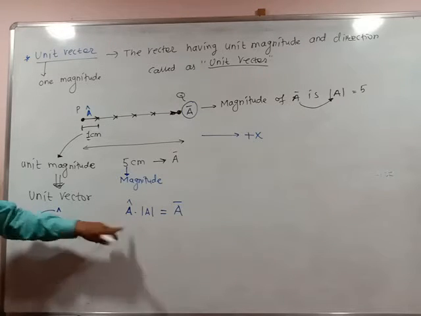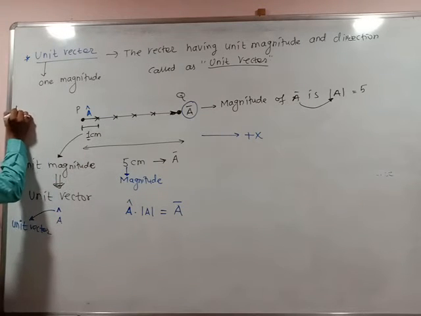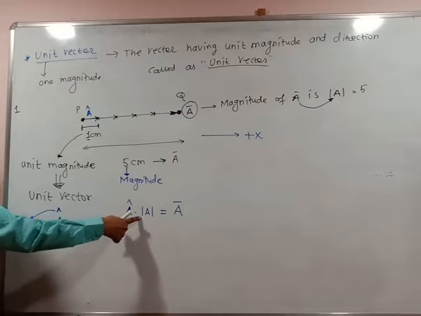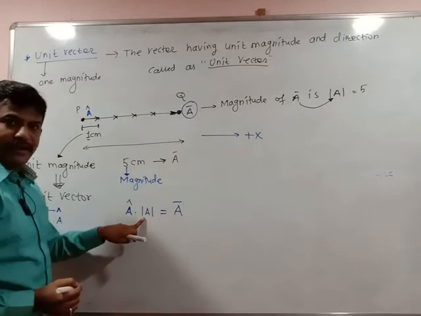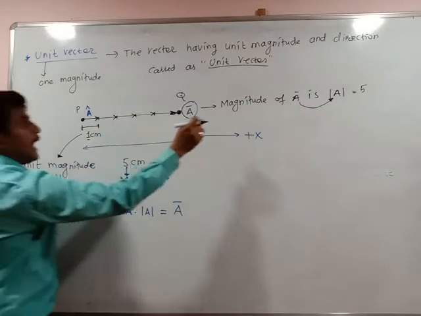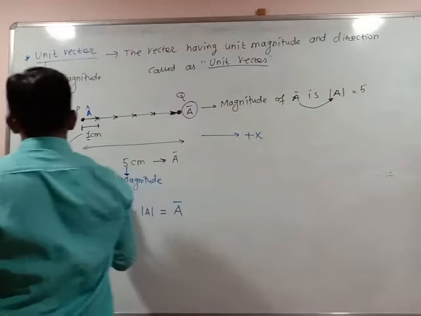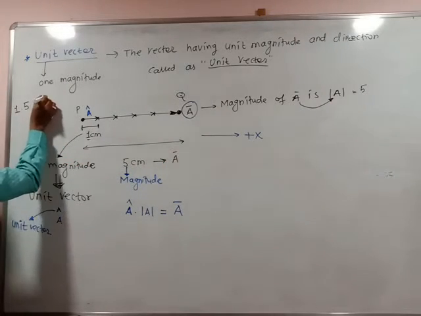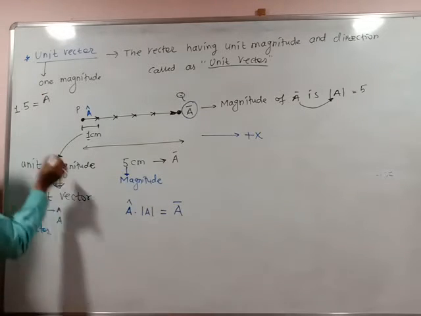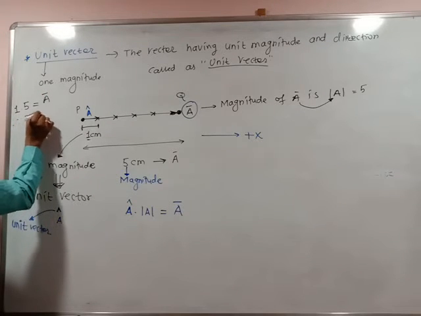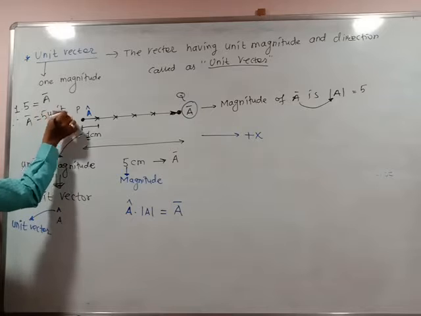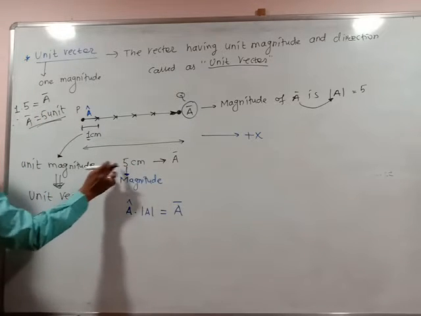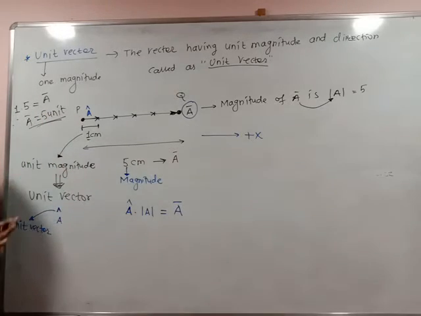See, a cap is what? 1. Mod of A means the magnitude of the vector, which is 5. 1 into 5. You will get a bar as per this equation. So what is the value of a bar? It is 5, the same we are getting here. 5 means it is 5 centimeter.